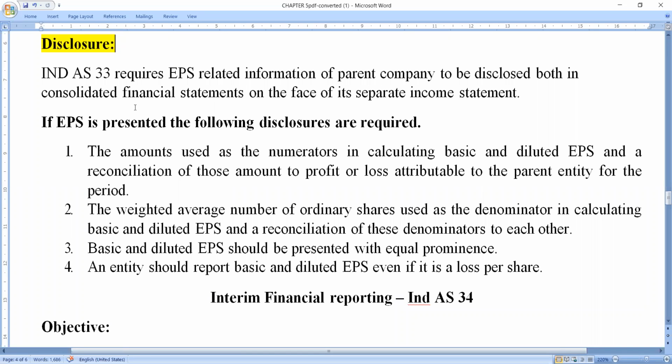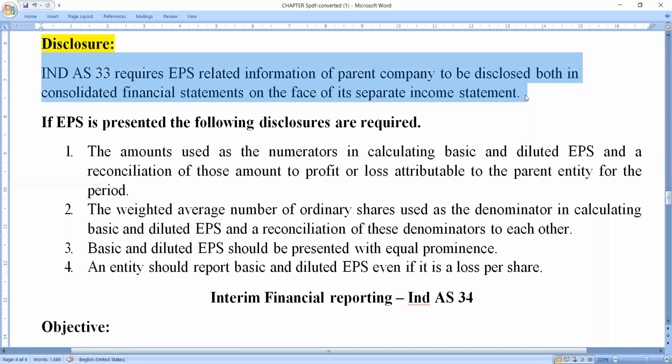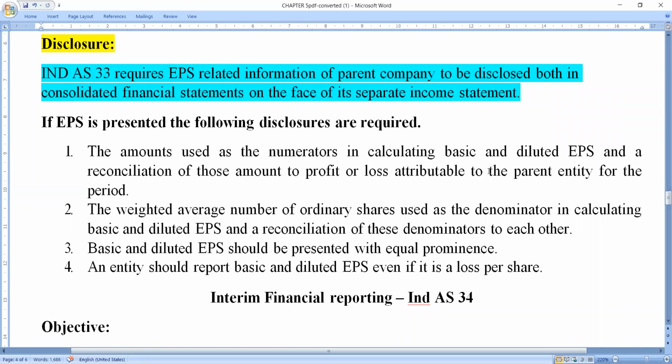Indian Accounting Standard 33 requires earning per share related information of the parent company. This is the most important concept here: parent company and subsidiary company.